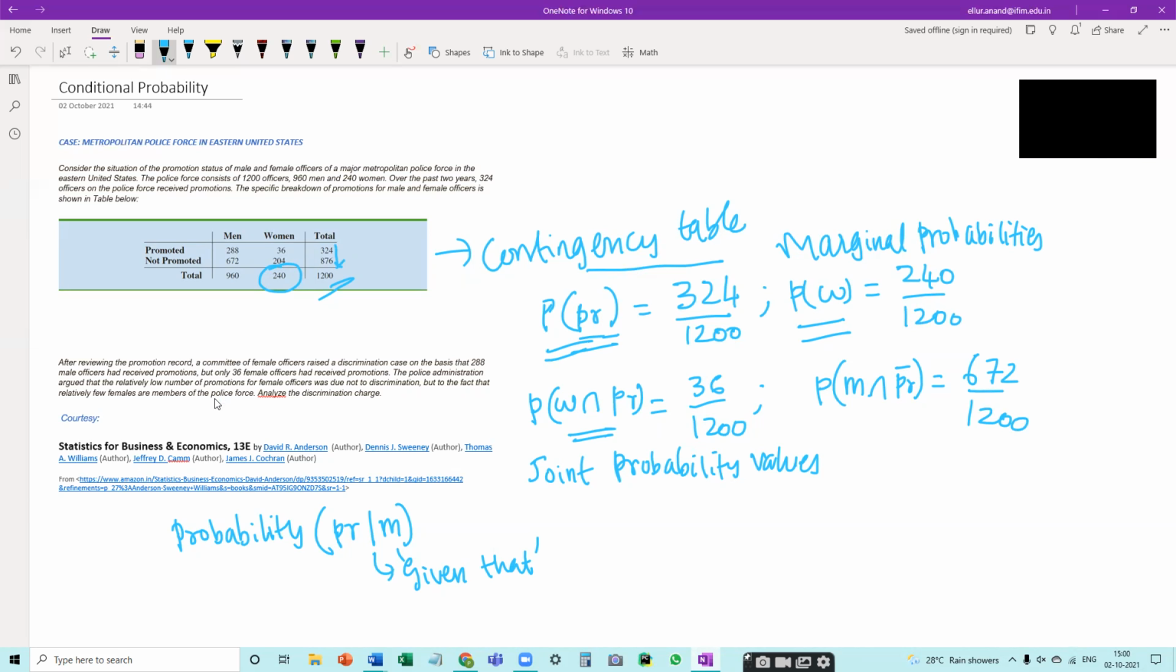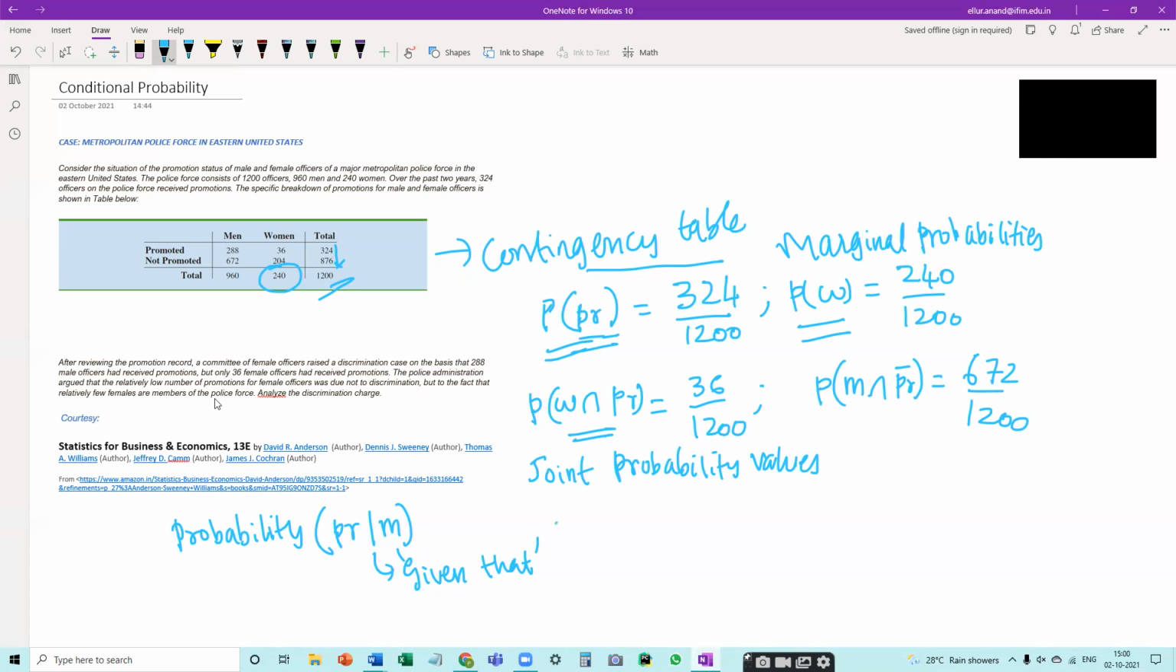So you need not worry about the gender here, which means that women police officers should not be taken into consideration at all while calculating this conditional probability, because we already know that he is a male police officer. It means that 240 is off from this total 1200. So I need to worry about only 960 officers here.